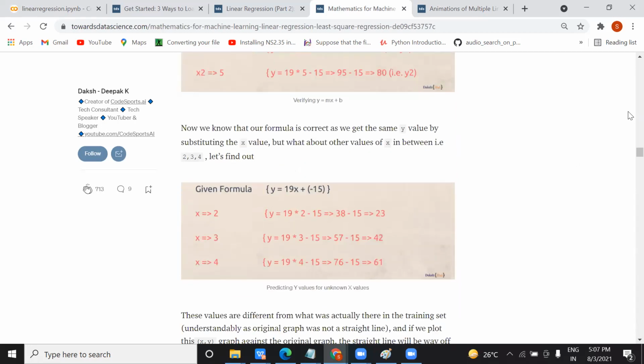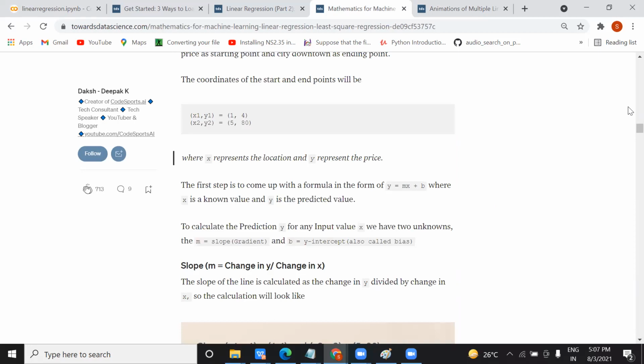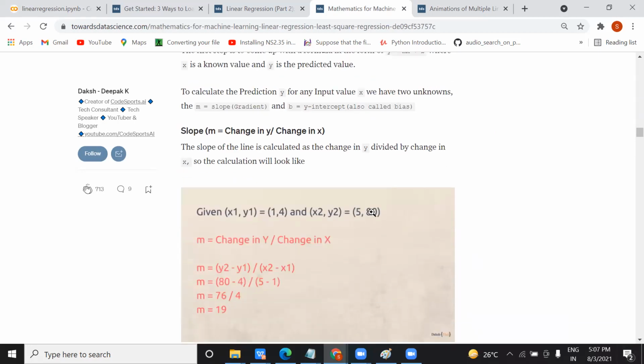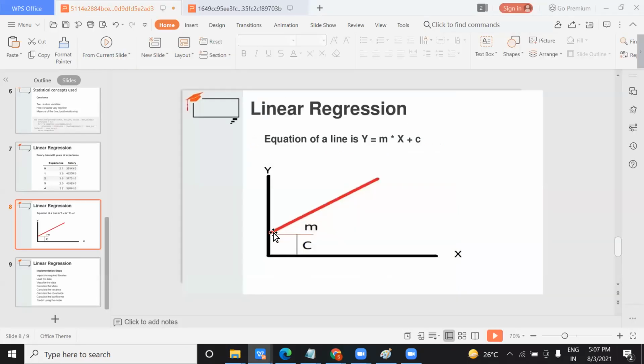So here you can see how you can find out the values. Slope means your best fit line. How can you find it? If you remember from school, that m value we can find with y2 minus y1 over x2 minus x1. Do you remember that m value? In the equation of a line, this m, which is called the slope, is found with y2 minus y1 over x2 minus x1.